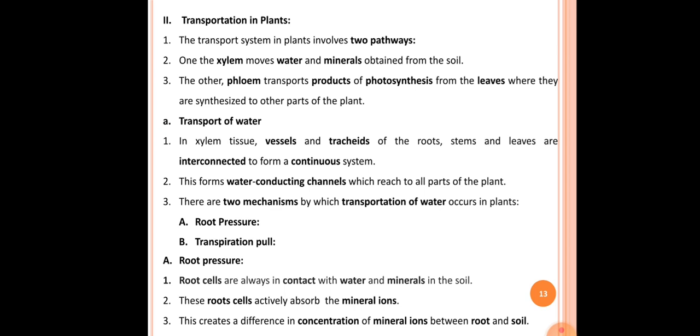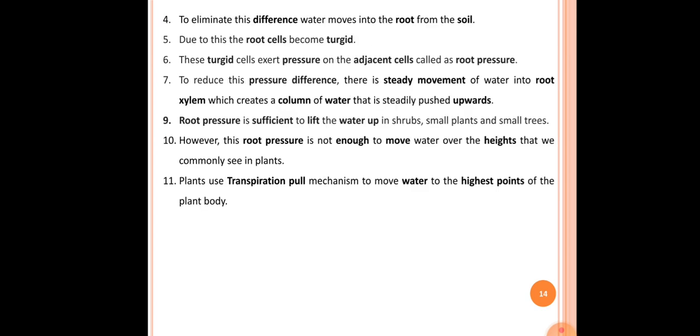The third point is that this creates a difference in concentration of mineral ions between the root and the soil.